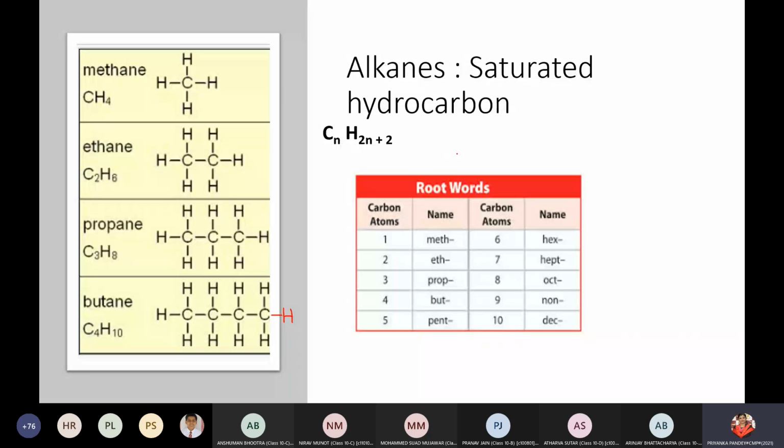These are also called saturated hydrocarbons because they do not show any addition reaction. They go for substitution reaction. Very good. And the general formula, as you can see, children, is CnH2n+2. To have the first member, we can start with n equals 1. That is methane, ethane, propane, butane, pentane, and hexane onwards.